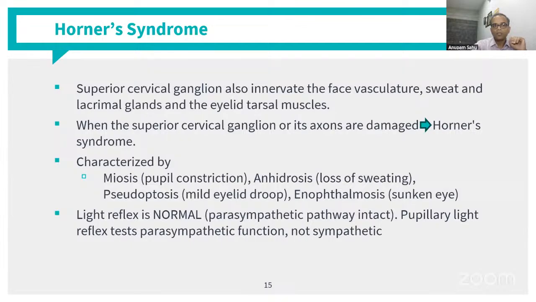So coming to Horner syndrome, what is that? I'll not go into the details of the Horner syndrome, but it's basically something that affects the superior cervical ganglion area. And once the superior cervical ganglion is involved, it also innervates the facial vasculature, sweat and lacrimal glands, and the eyelid tarsal muscles. And that's why you get the mild amount of ptosis in Horner syndrome cases. So when these are damaged, it's known as Horner syndrome, which is characterized by miosis, anhidrosis, pseudoptosis, and enophthalmos. So these are the 4 classical features that you get.